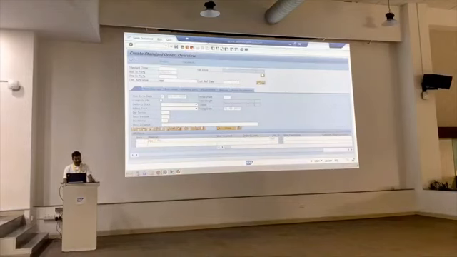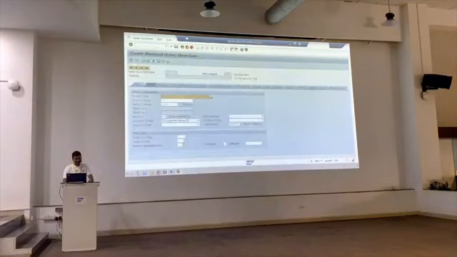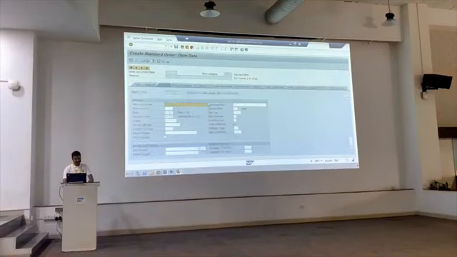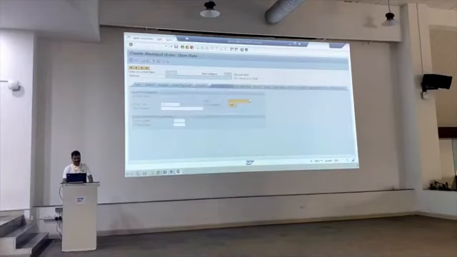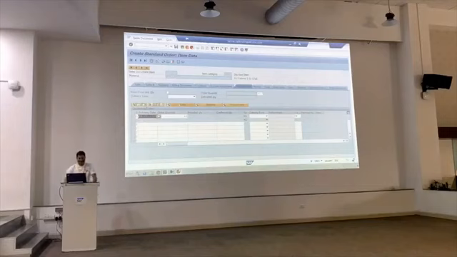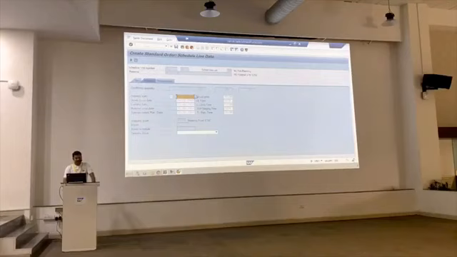I am creating it with today's date. See here in the scheduling data. The delivery date is 1/2, the goods issue date is 6/2, the loading date is 5/2, the material is available from yesterday itself, and the transportation plan date is 5/2.